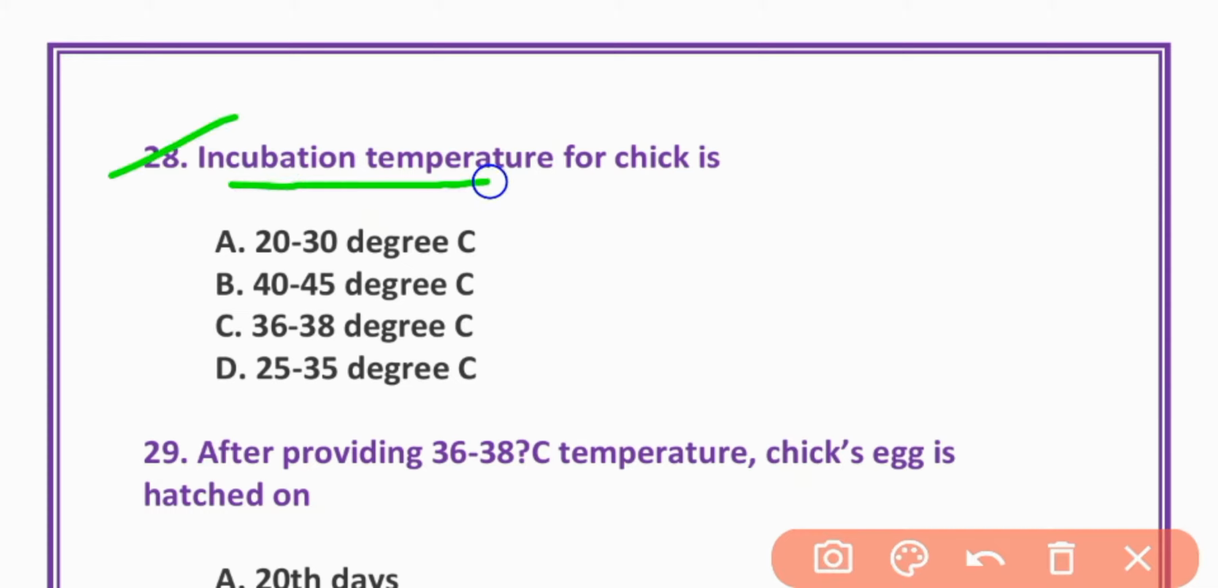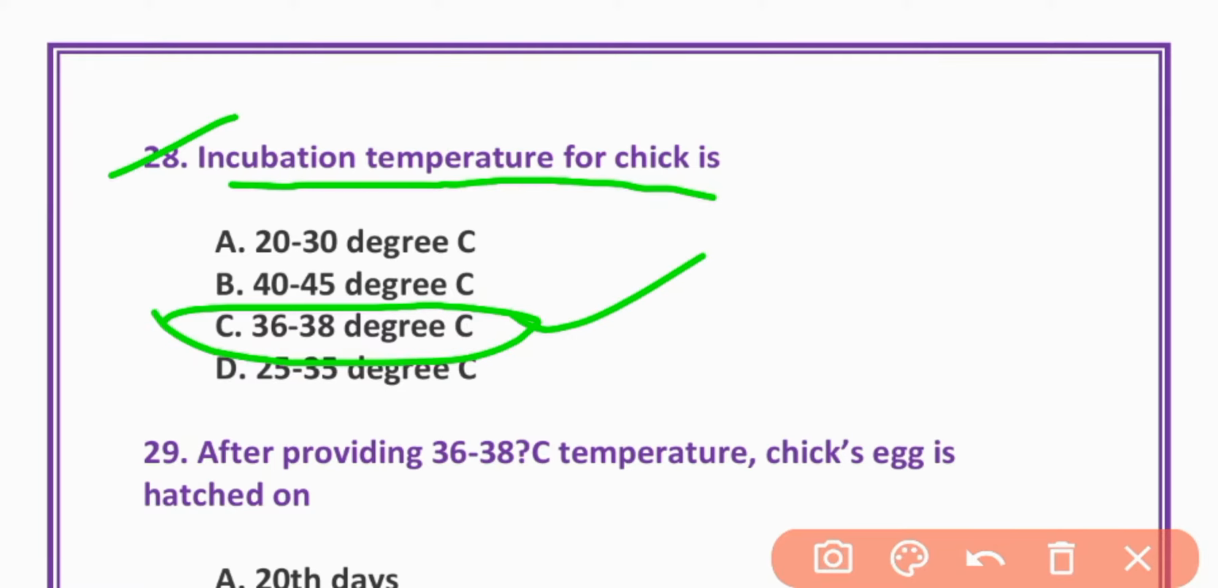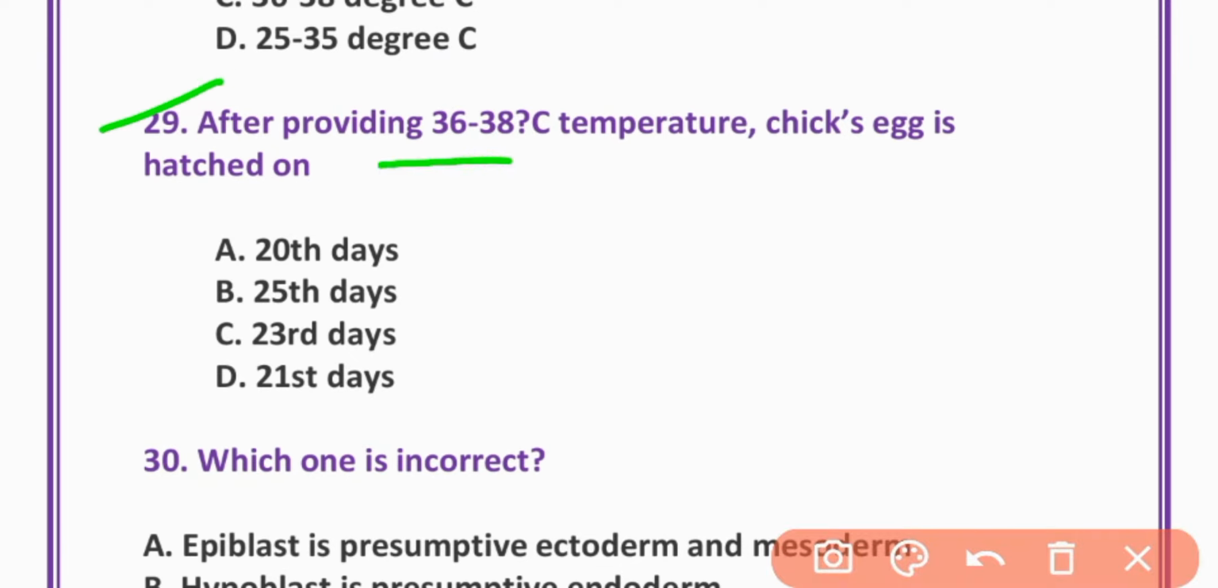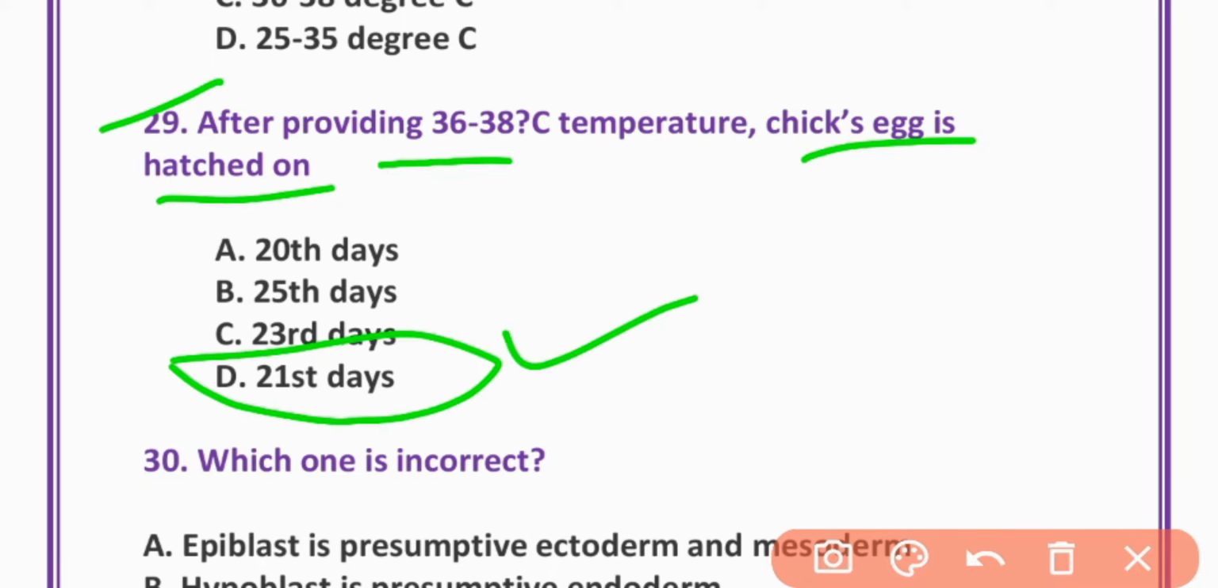28. Incubation temperature for chick is 36 to 38 degrees centigrade. Option C is correct. 29. After providing 36-38 temperature, chick egg is hatched on 21st day. Option D is correct. 21 days.